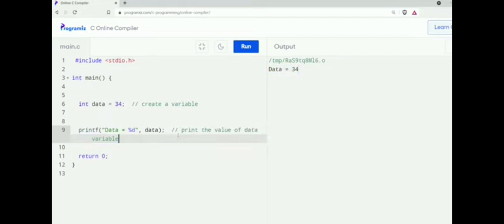We can add any number of comments anywhere in our program. However, if our code is self-explanatory, there is no need to use comments. This only makes our code very messy. So I'll remove these comments from the program.